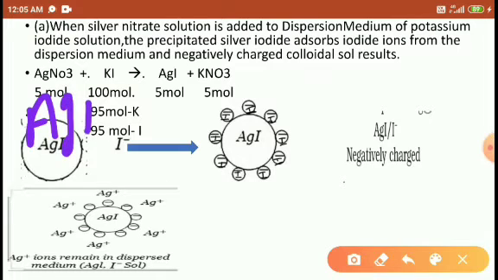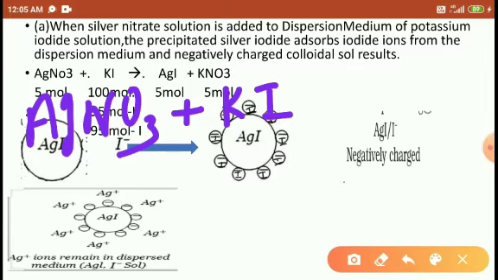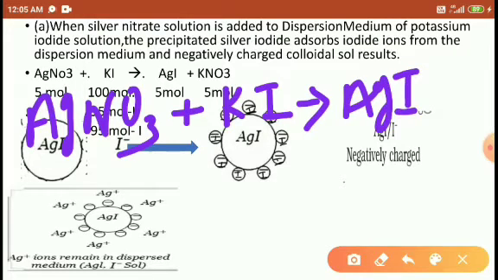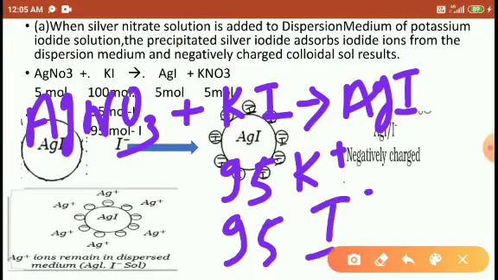AgNO3 attracts the potassium iodide to form AgI, right students, AgI, and 95 potassium left and 95 iodines are left here, and 5 moles of KNO3 left here, right students. So in this case, what happens, students? This AgI is the colloidal particle.